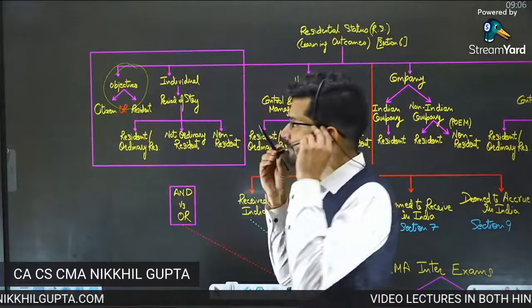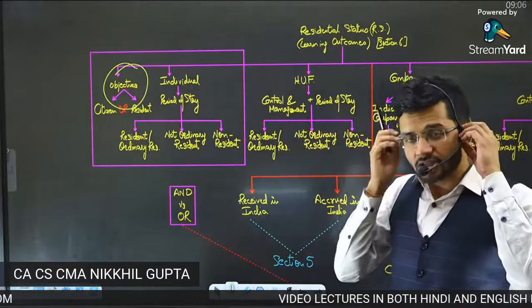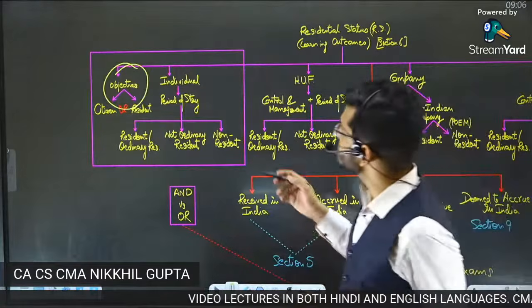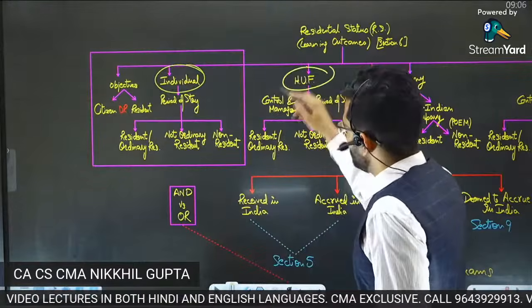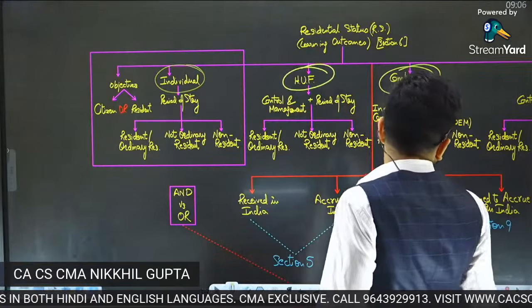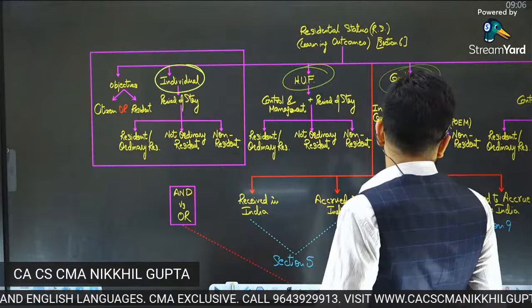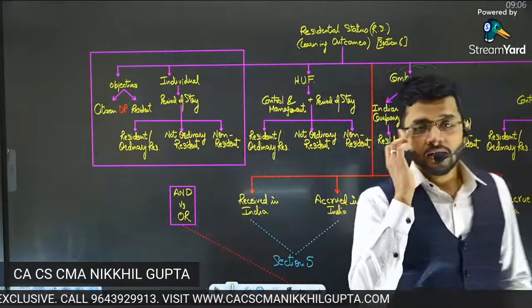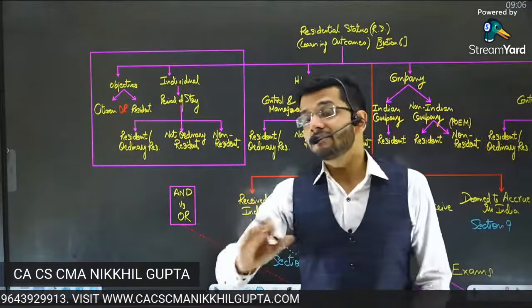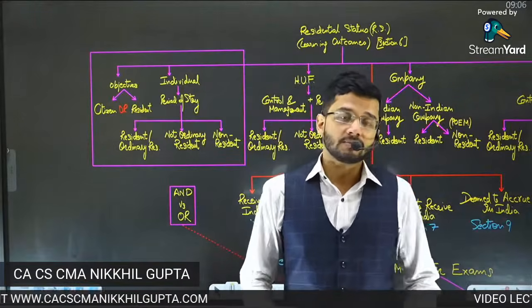Why do we need to study residential status? Then how do we compute residential status for individual, HUF, company, AOP, BOI, all the kinds of persons who are there? How can we know the residential status? That is the most important thing which we are going to discuss in this chapter.